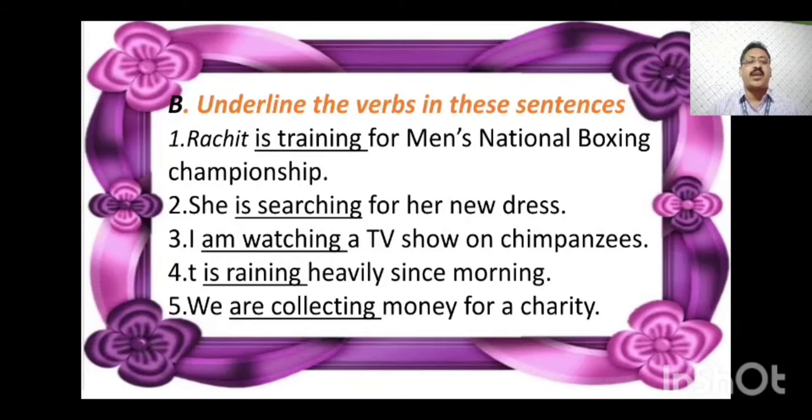We are collecting money for a charity. We is a plural subject, so are is used. Earlier also I have told you children, when the subject is plural, we have to use are.